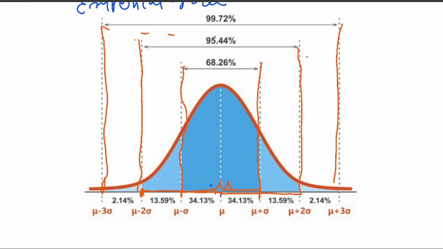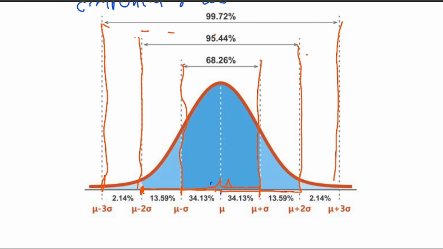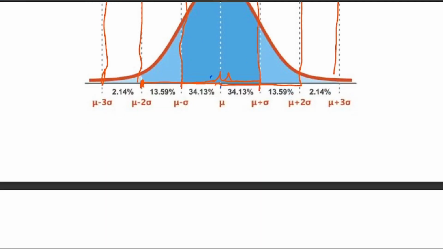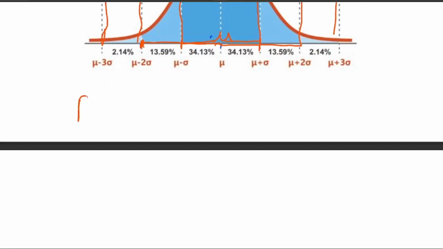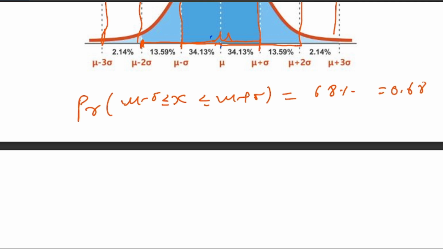So like this we can say, if someone asks what is the probability of x being in the first standard deviation, what will we say? We will say there is a chance of 68%. Let me write something. So the probability of x being in the first standard deviation, what will the probability be? 68%. What does it mean? 0.68.